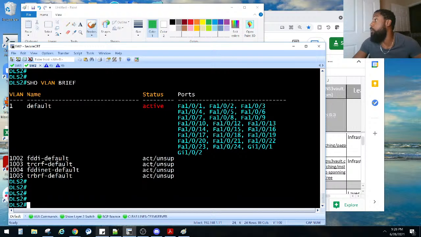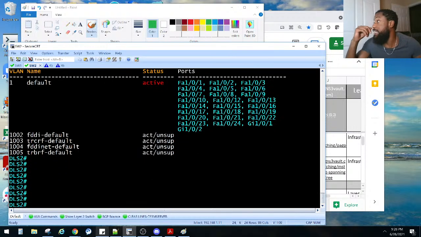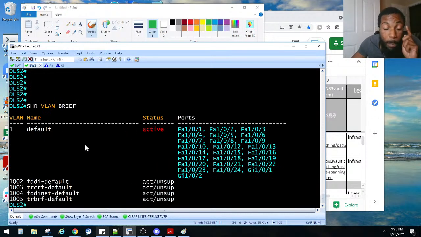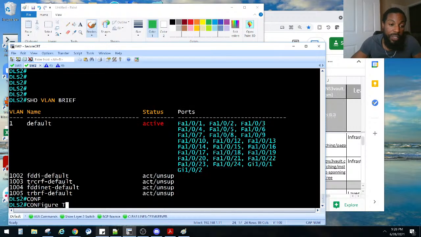Yeah, we didn't create those VLANs on those switches. So that's what's interesting here. If we do a show VLAN brief, what VLANs do we have on here? We don't have any, but we're going to make him a backup root bridge for those two VLANs. Let's see what happens when we do this. Go to global config mode.